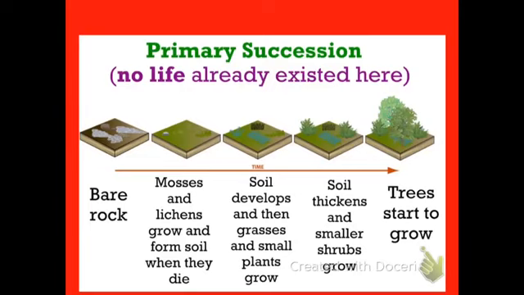In this slide you'll see primary succession where no life existed before. On this side you'll see bare rock, and as time passes, mosses and lichens grow on the rock and then eventually form soil when they die. Soil develops and grasses and smaller plants grow, and then the soil can support shrubs and eventually trees.